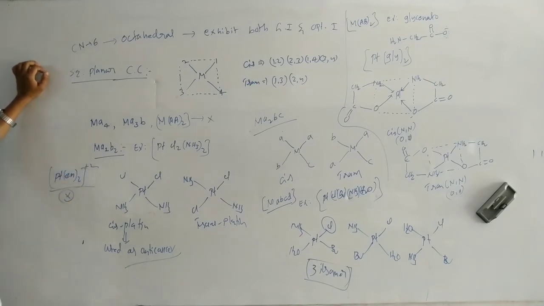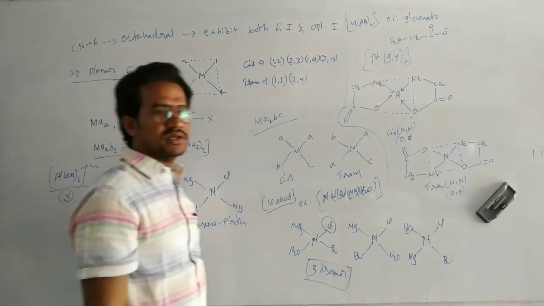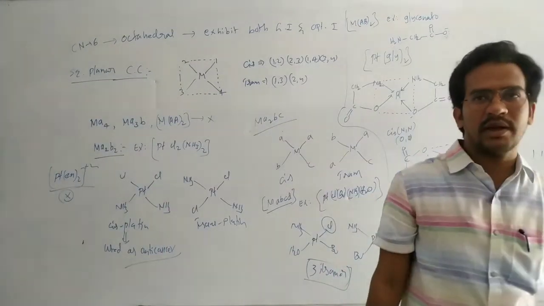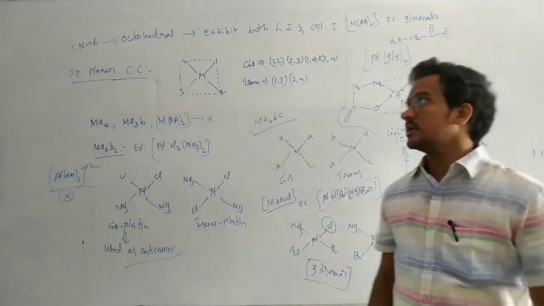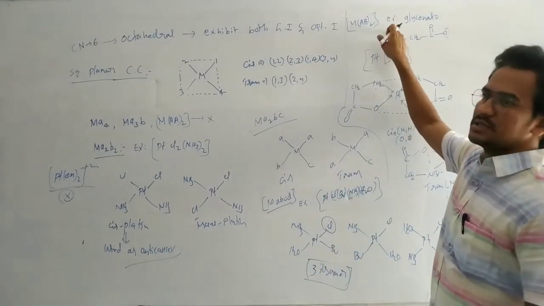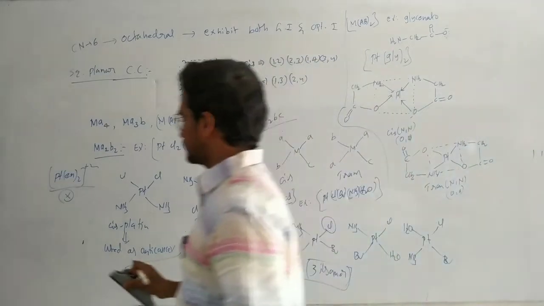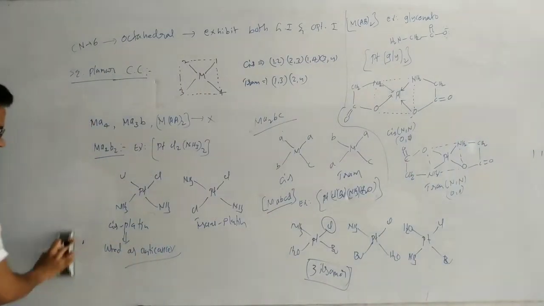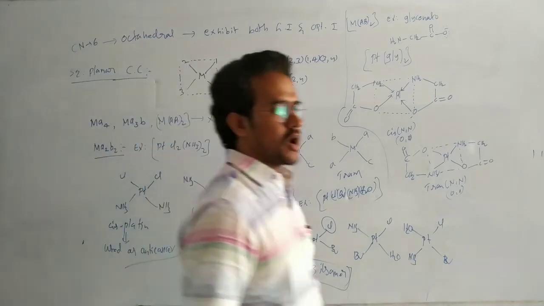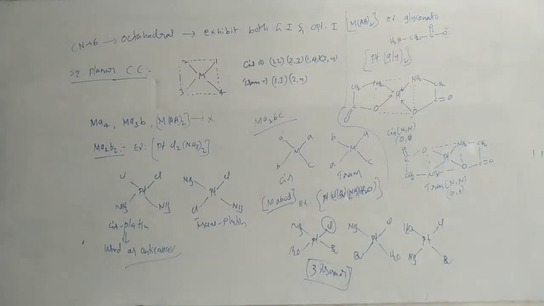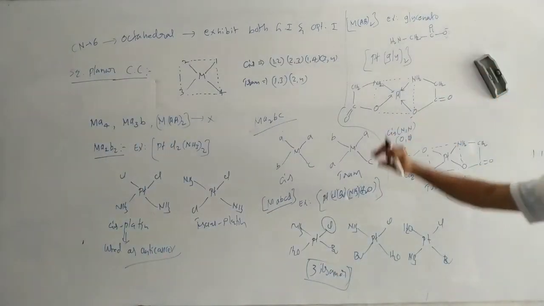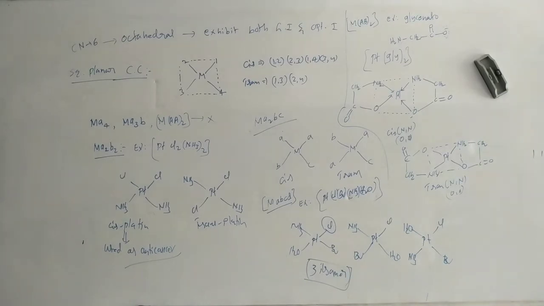This one does not exhibit geometry because the donor atoms are the same. Ethylenediamine is a symmetrical bidentate ligand. Glycinate is an unsymmetrical bidentate ligand. Okay, so that is geometrical isomerism in complex compounds having square planar geometry. Okay, so write down this.